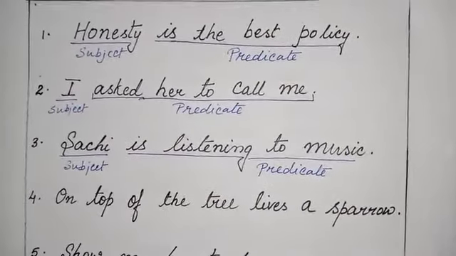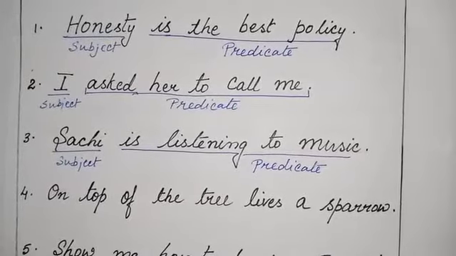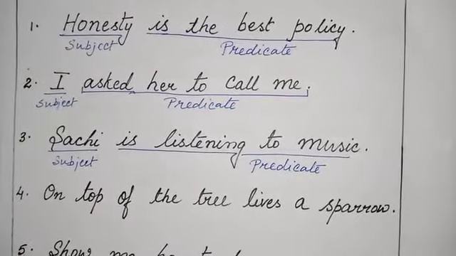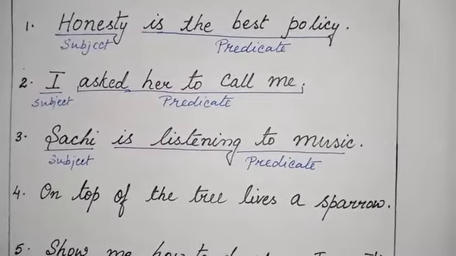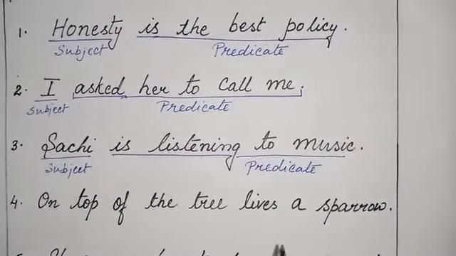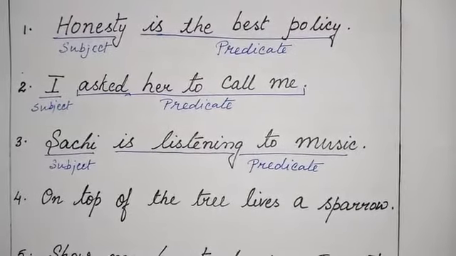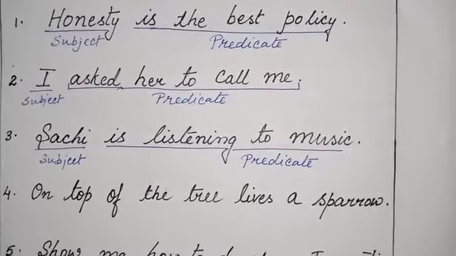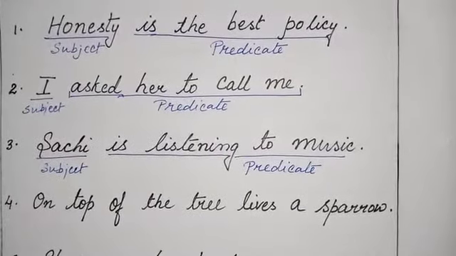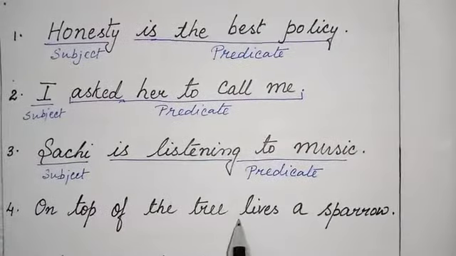Now, it is not always essential that the subject will come at the front. It may come at the last. It may remain in the middle of the sentence. Look at the 4th sentence. On top of the tree lives a sparrow. Don't just jump to a decision that whatever comes at the beginning is the subject. It's a wrong theory. See, in this sentence, what is the verb?